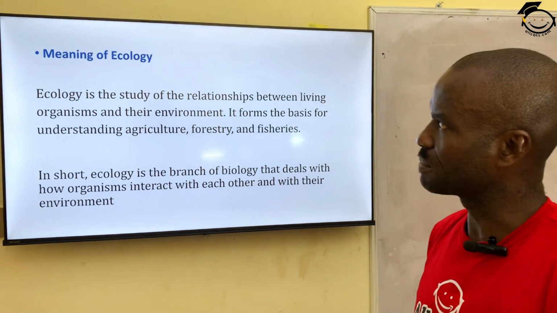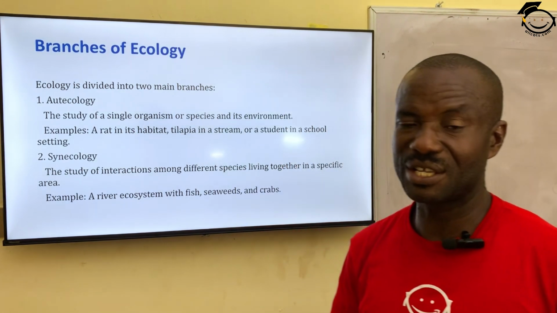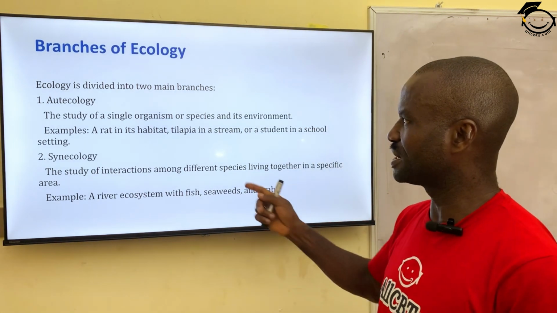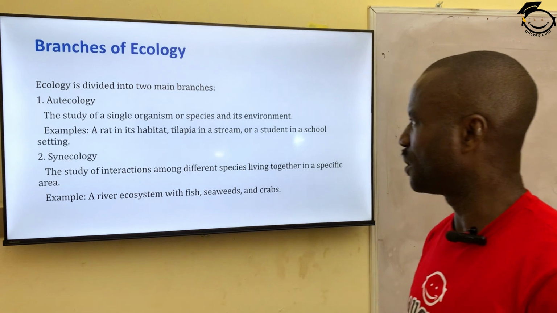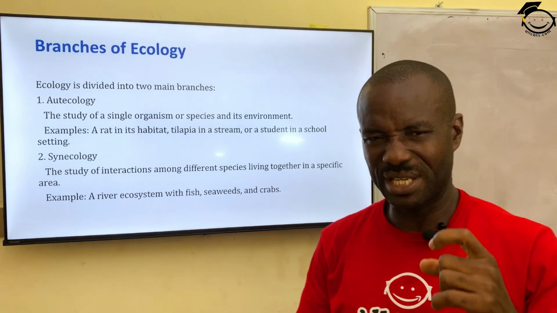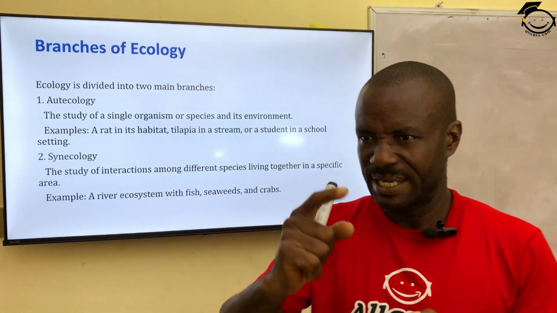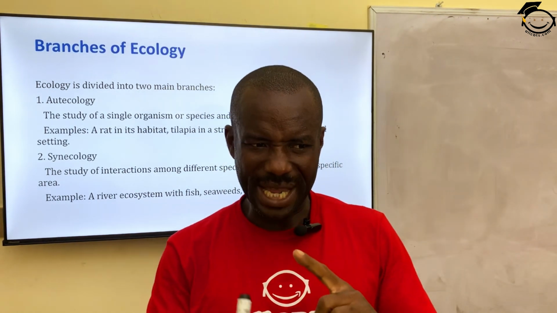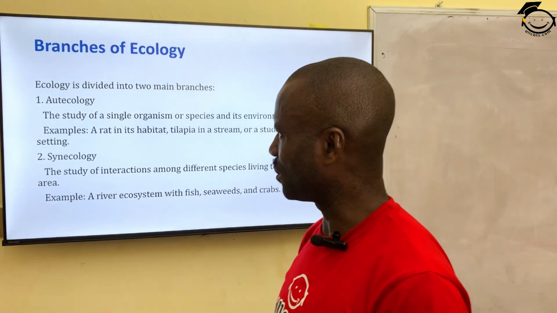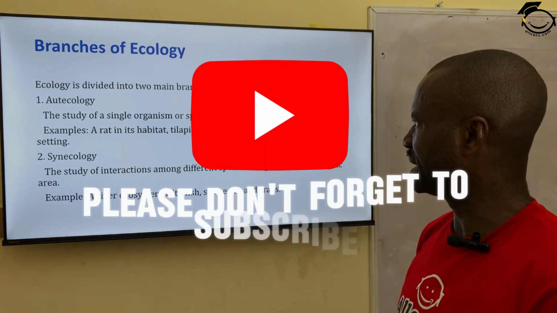All right, let's move on. We have branches of ecology. There are basically 2 branches of ecology. The first one is called autecology. Autecology is the study of a single organism or species and its environment. When you are trying to study a particular organism, take for instance, you are studying a particular bird on a particular tree, or you are trying to look at a lizard, just an organism, a lizard in a particular environment, that is called autecology. The study of a single organism or species and its environment.